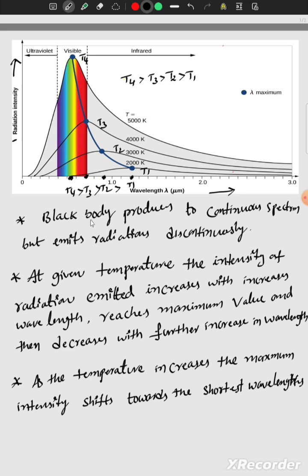As the temperature increases, the maximum intensity shifts towards the shortest wavelength. Okay, this is about black body radiation, and the main points are from this graph. From the graph we studied these two values.